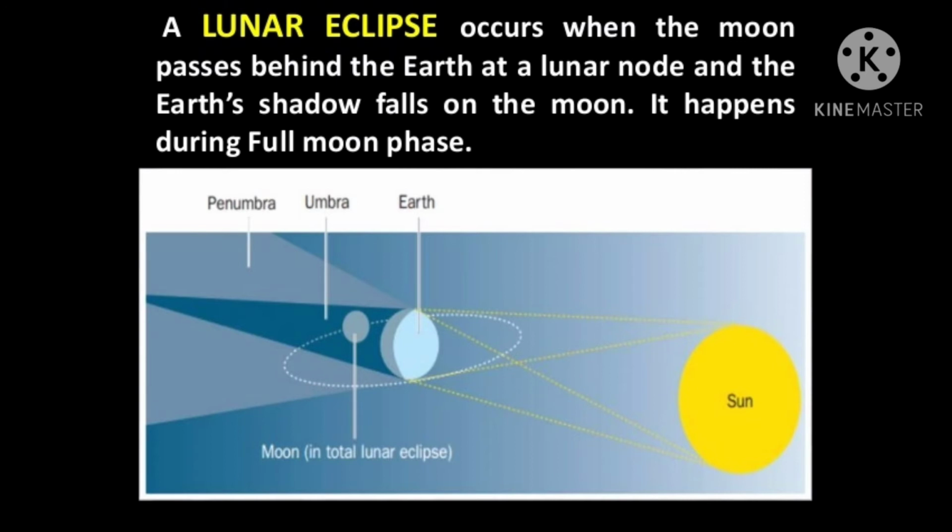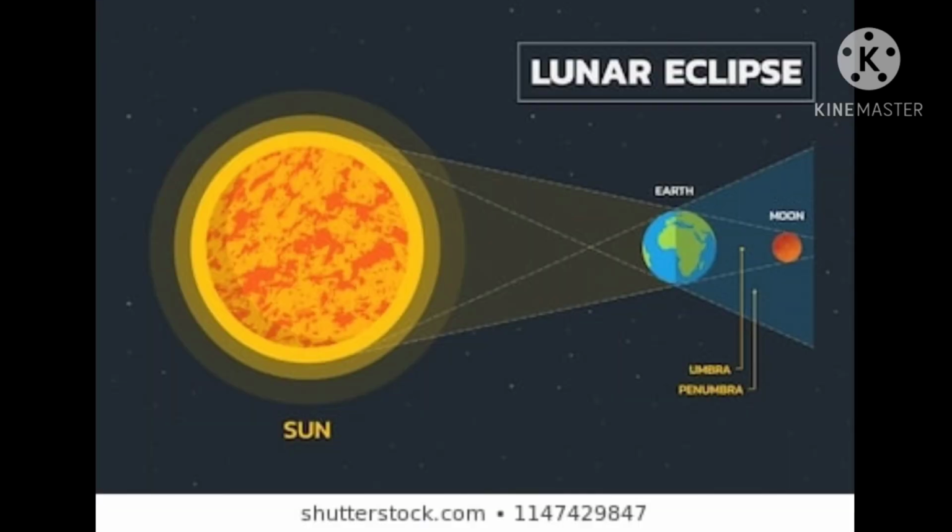If the earth comes in between the sun and the moon, its shadow falls on the moon and we cannot see the moon for that period of time. Children, this is called a lunar eclipse, and this lunar eclipse occurs during the night and only on the full moon day.